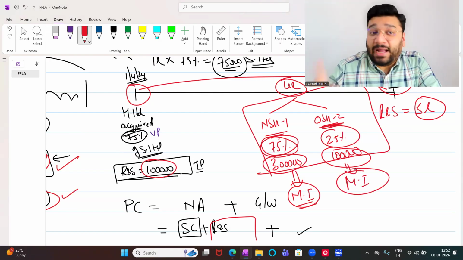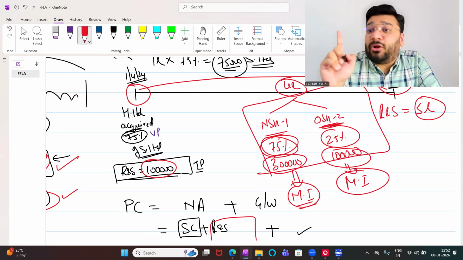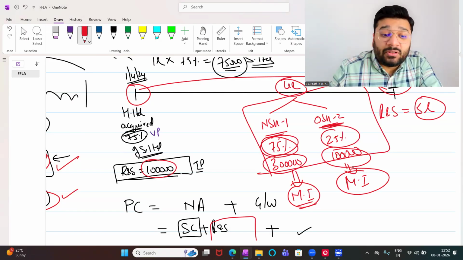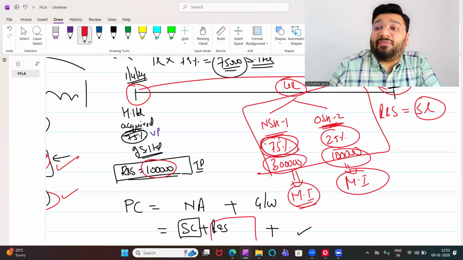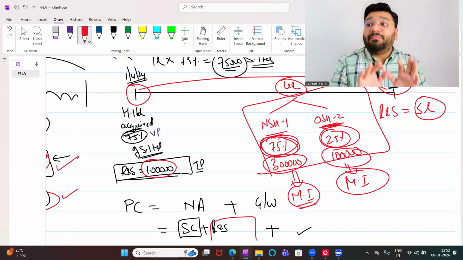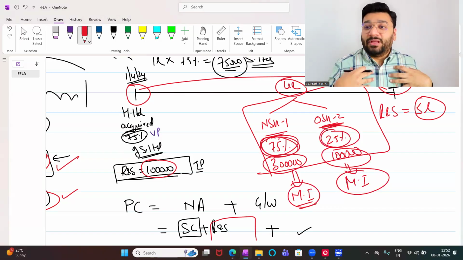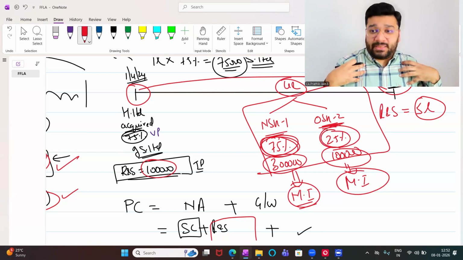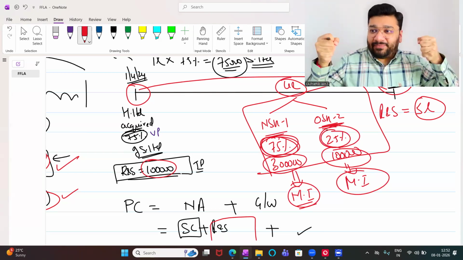Again, I'm telling you, we are not keeping the names majority interest and minority interest just because I'm holding 75%, so I'm major, and you're holding 25%, so you're minor. No, no, no. Here, major and minor is based on control. If I have more than 50% control, then I'm the controlling party and you are the dummy party.